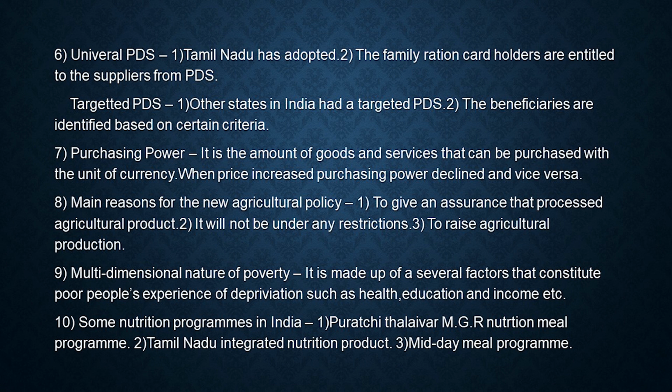It is made up of several factors that constitute poor people's experience of deprivation such as health, education, living standards, income, etc. Write some names of the nutrition programs in Tamil Nadu. Some nutrition programs in Tamil Nadu: Puratchi Thalaivar MGR Nutrition Meal Program, Tamil Nadu Integrated Nutrition Program, midday meal program.